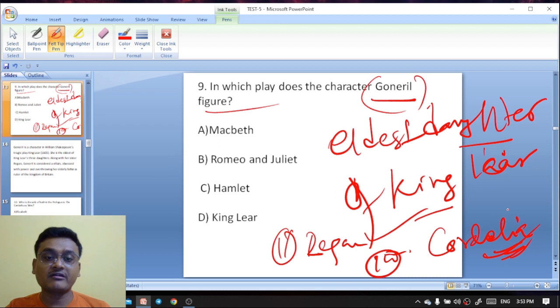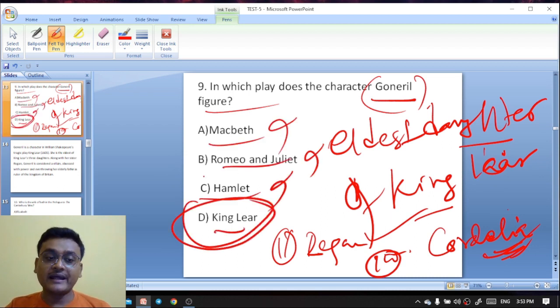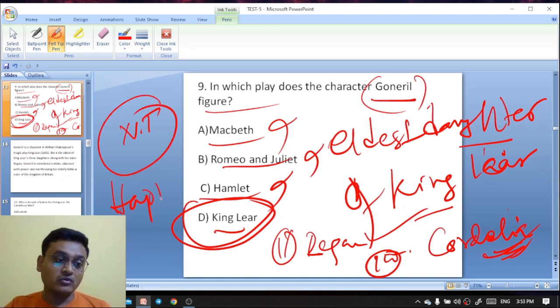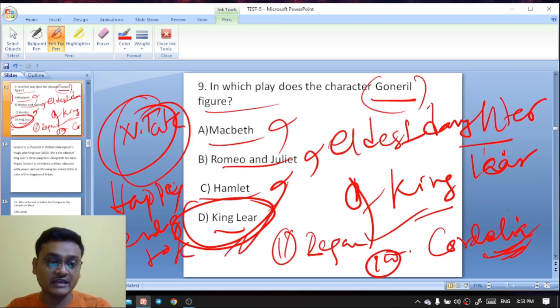In which play does the character Goneril figure? Macbeth, Romeo and Juliet, Hamlet, King Lear. So it is King Lear, and it is Nahum Tate who gave a happy ending to King Lear. Who gave King Lear a happy ending? It is Nahum Tate.